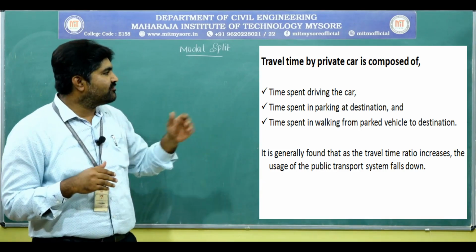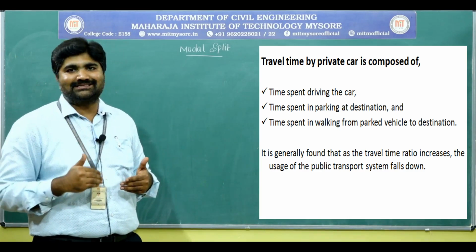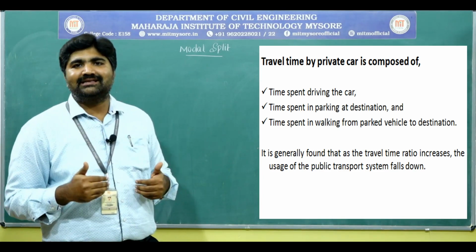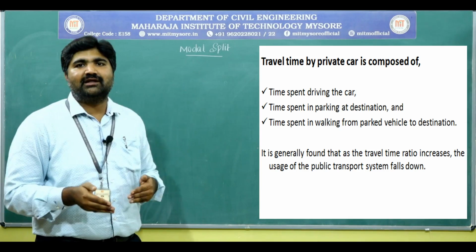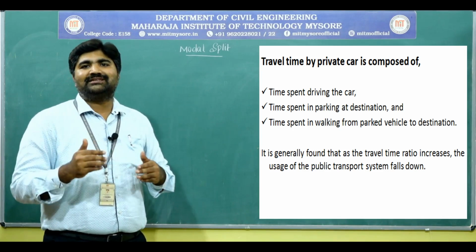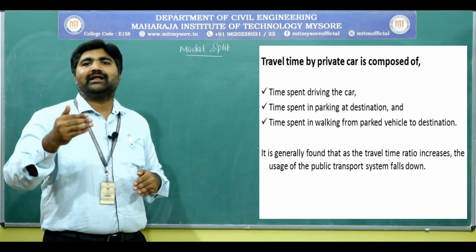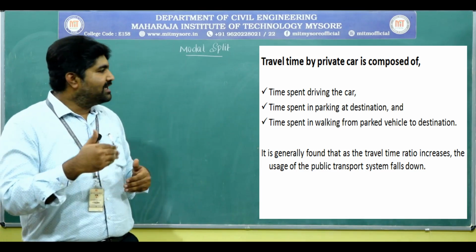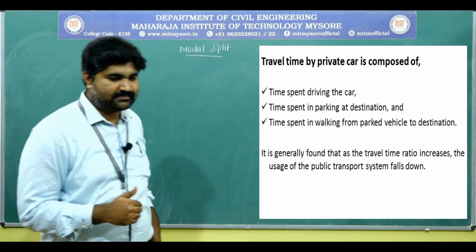It is in general found that as the travel time ratio increases, the usage of the public transportation system decreases. If we provide an efficient public transport system, at that time we are going to prefer public transport. If you provide the metro or monorail, which takes less time, there will be no congestion and no stoppages. So at that time the time taken will be less, and we may prefer the public transport system. It depends upon the usage, means it depends upon the traveler comfort.